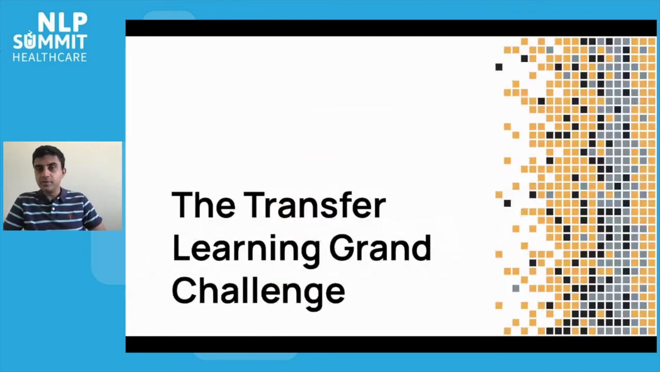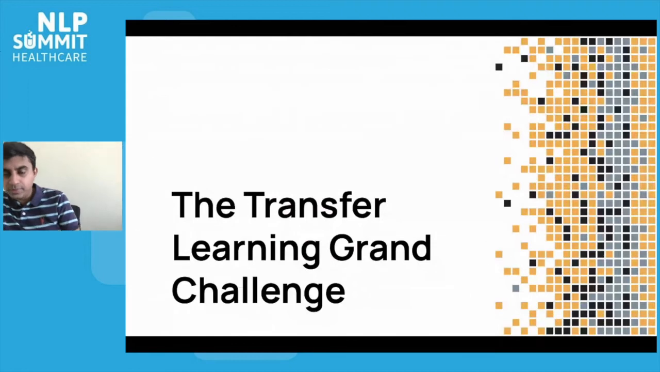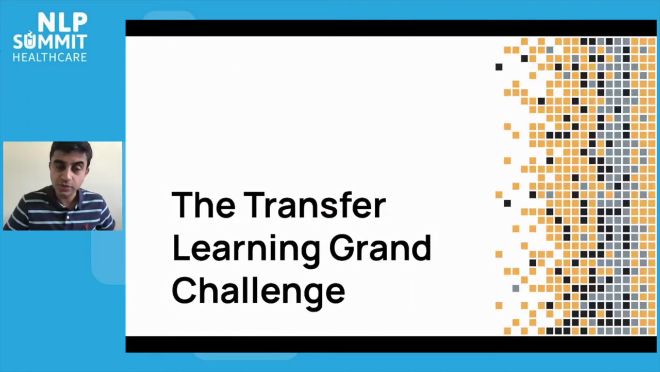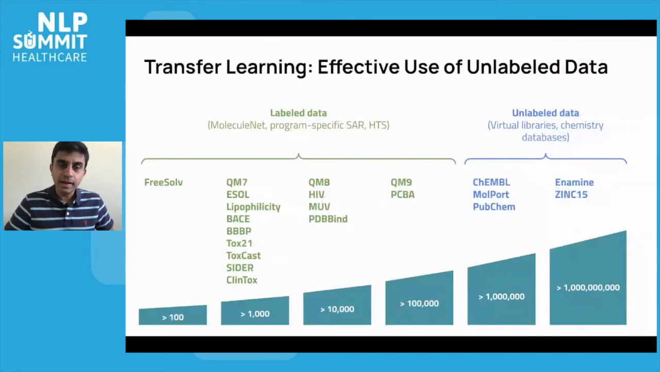So with that background out of the way, let's now turn back to the focus of this conference, which is natural language processing. I want to introduce you folks to something I call the Transfer Learning Grand Challenge for molecular machine learning. And the core idea here is that there's only a limited supply of labeled data about molecules. The reason for this really has to do with the fact that experiments are difficult to run. They're expensive, they take time. You have to be very careful about data curation, about quality control in order to get high quality data.